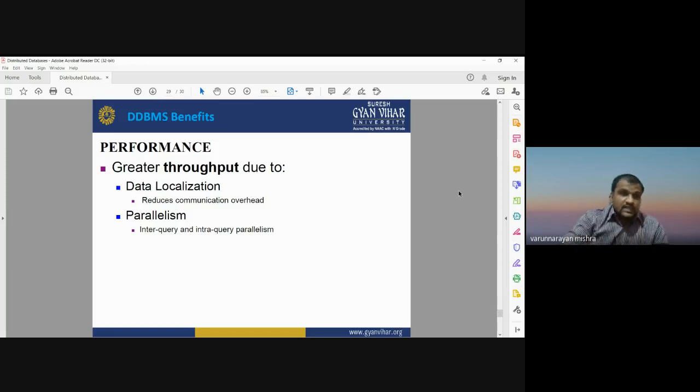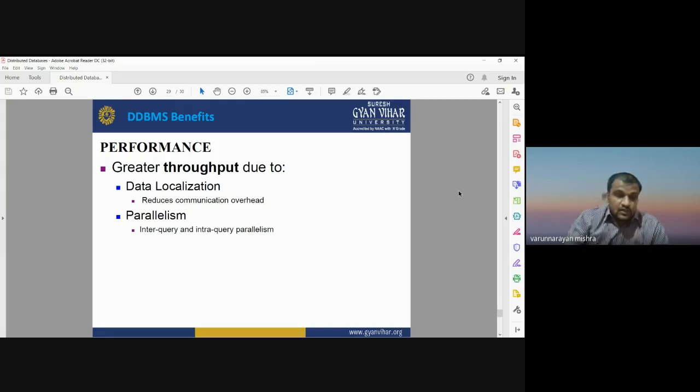That is a kind of data localization. Data localization means that if a system is facing some problem in its database, it doesn't mean the database on another computer has the problem. Each and every database is individually independent of the others. That is known as autonomy.